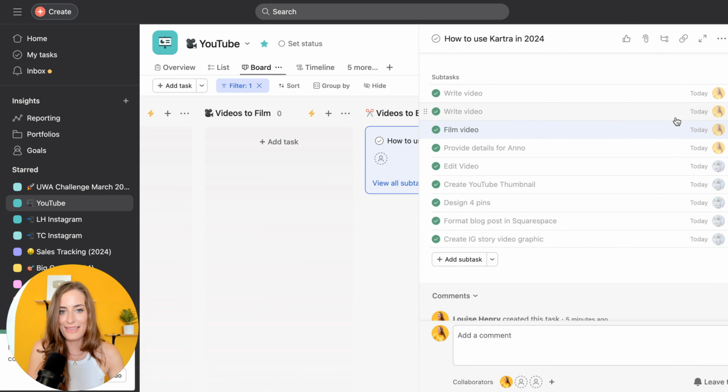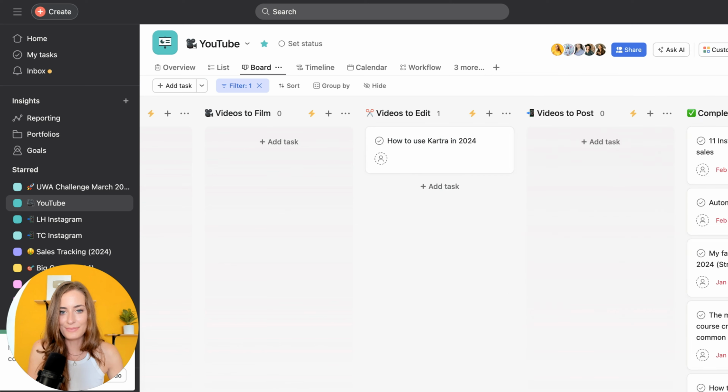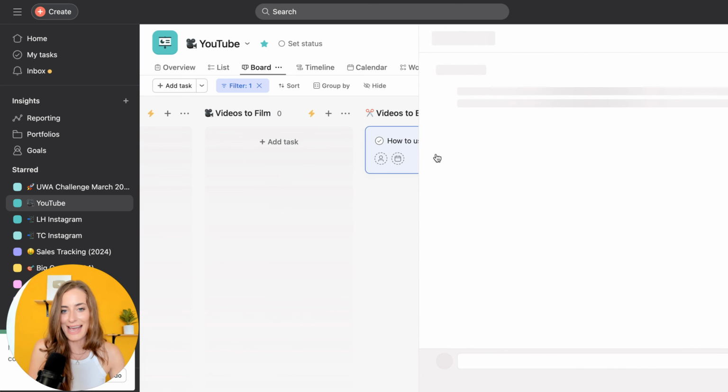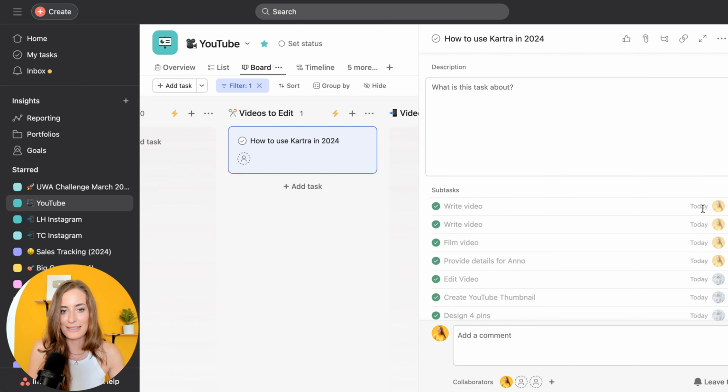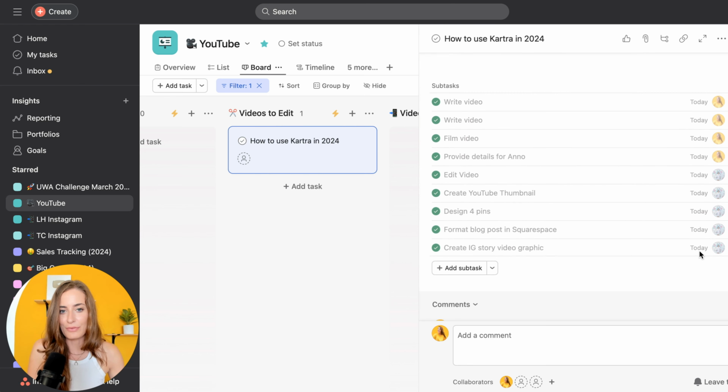All right, so let's pretend that all of those tasks have been done. And of course, any of these task cards you can open up like this to the side, and you'll see your full checklist.